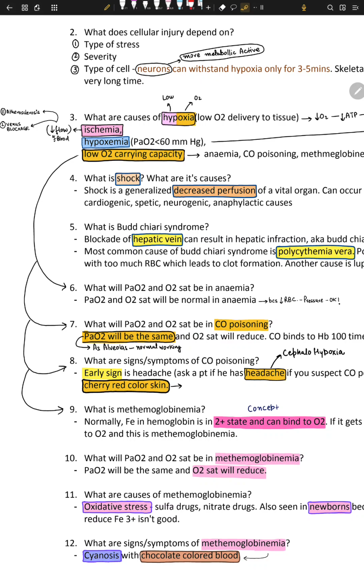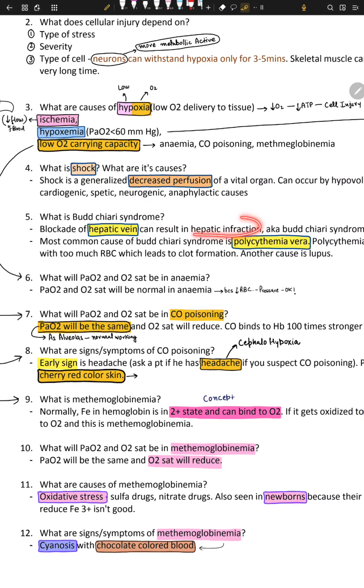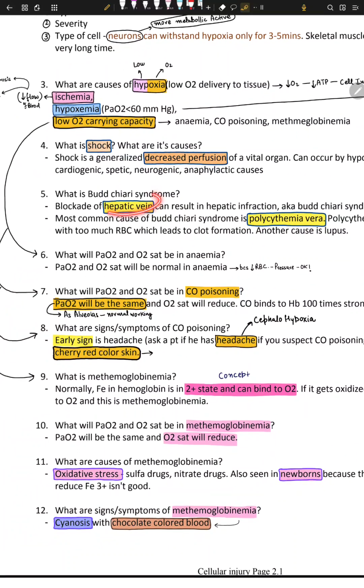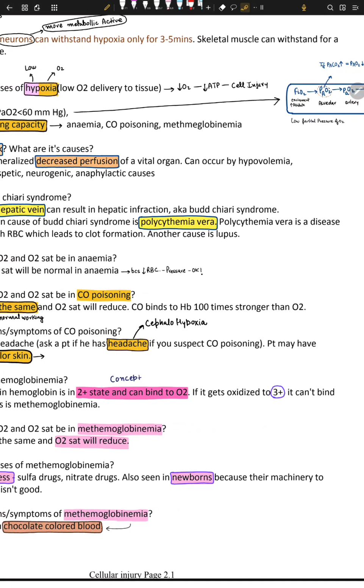Another thing is, what is Budd-Chiari syndrome? It is the blockage of the hepatic vein. I told you about venous blockage. The blockage of the hepatic vein can result in hepatic infarction. What is infarction? The death of the tissue is infarction. So the hepatic vein is not damaged, it's just blocked. The most common cause of Budd-Chiari syndrome is polycythemia vera, which means your blood is really thick.